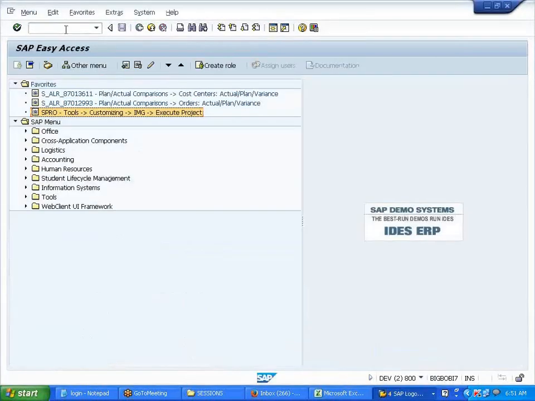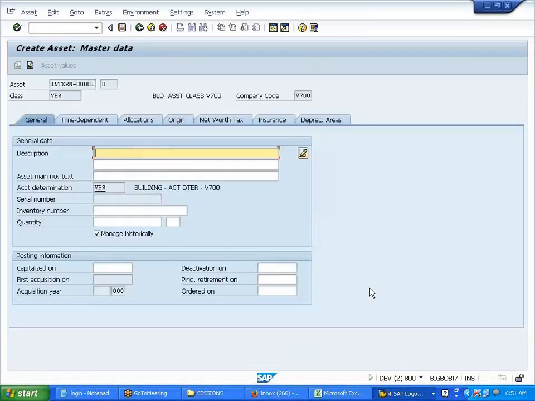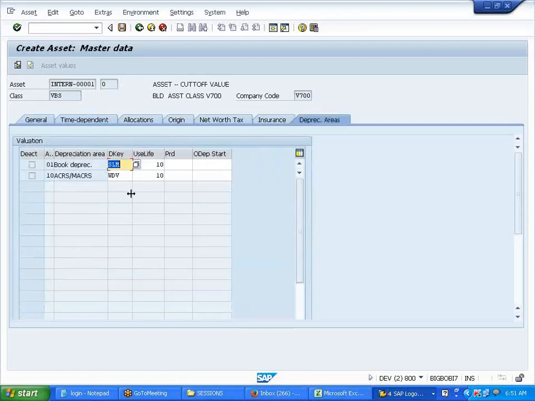So now I am purchasing another asset. Before that I need to create one more master data. I'll say here asset with a cutoff value, SLM, right? See SLM. We'll save it.